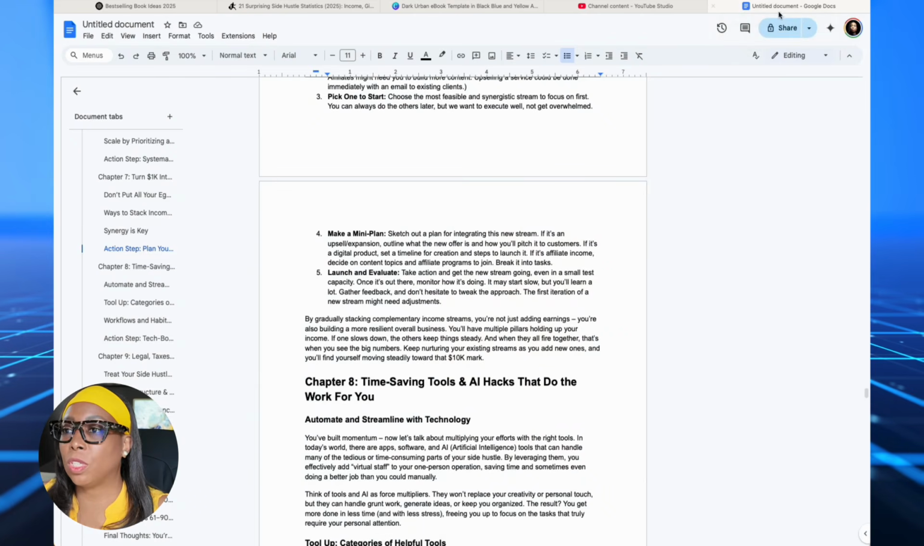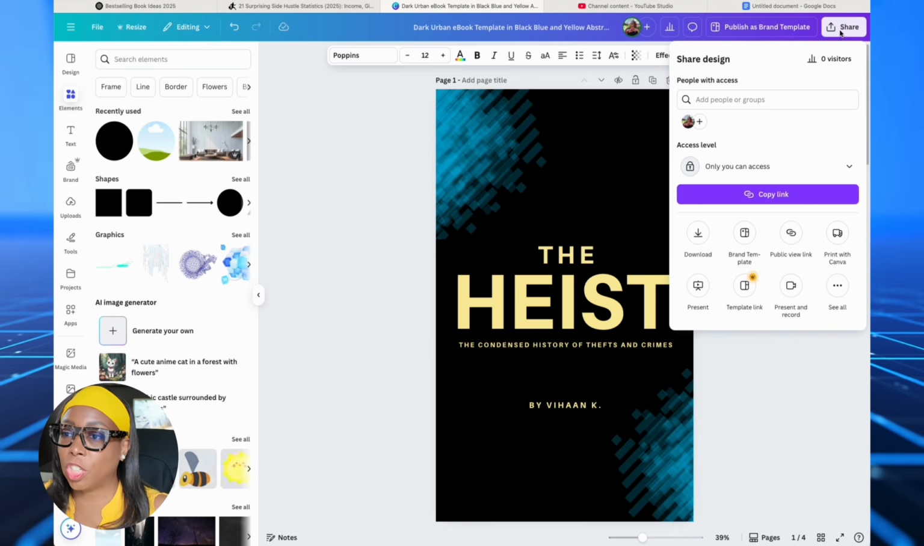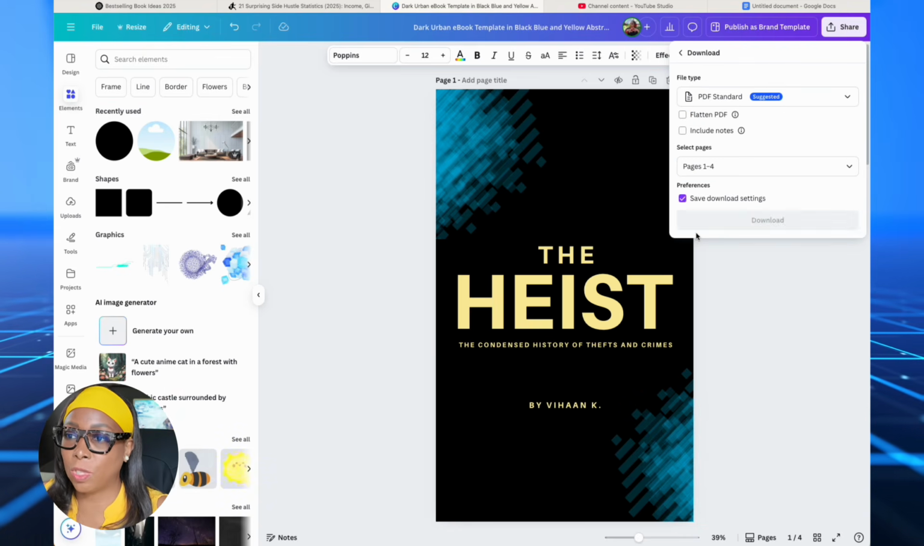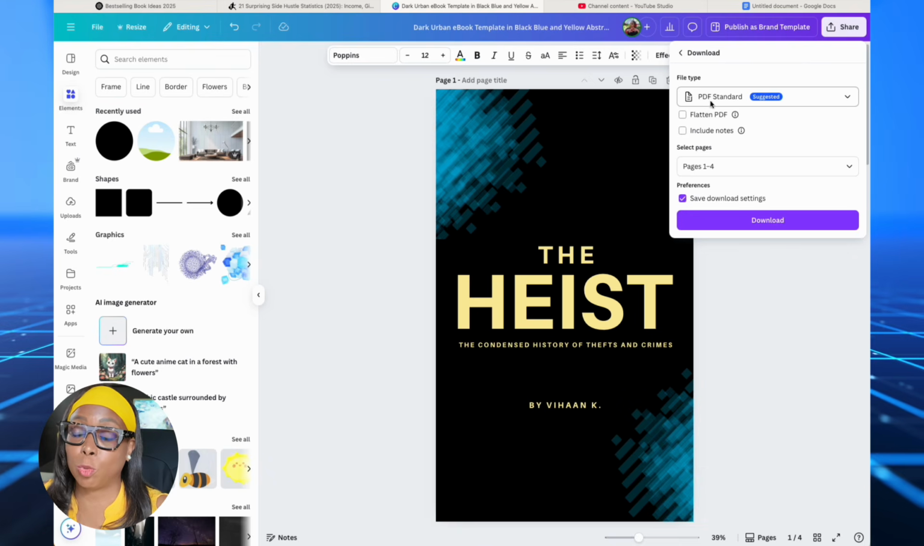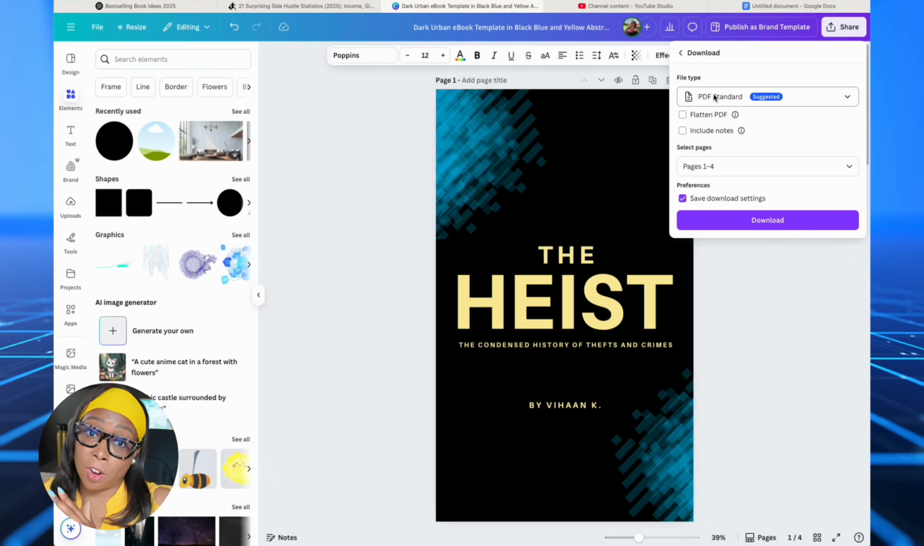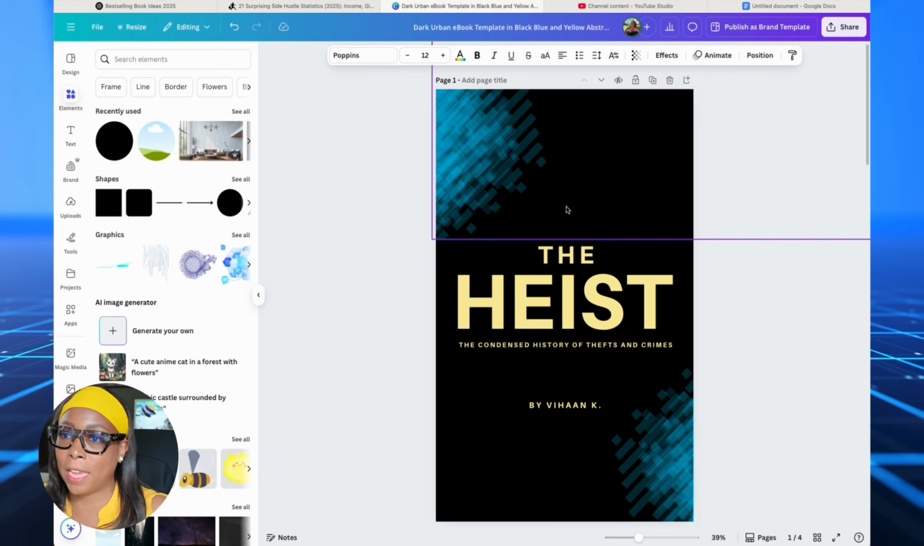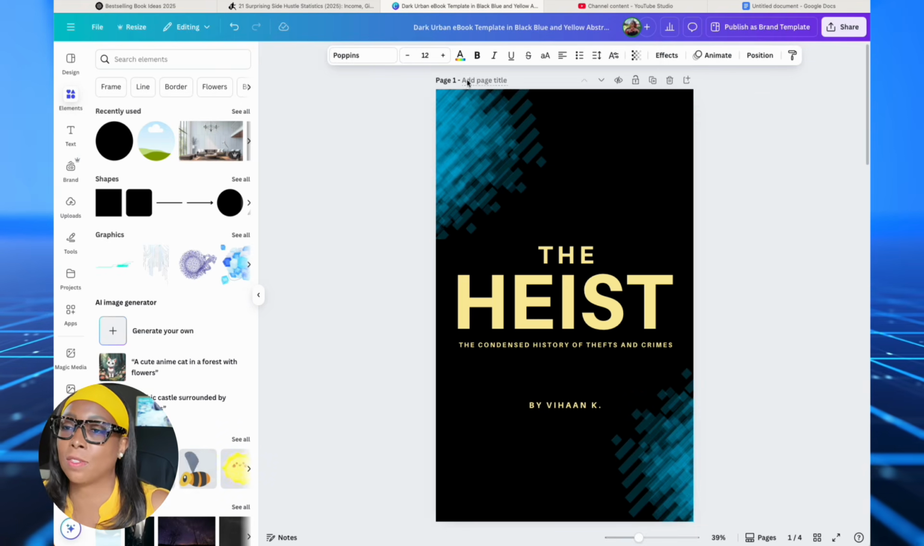And then whether you're using Google Docs, Microsoft Word, or Canva, just go to share and download. If it's Canva, this time you're going to choose PDF because that's the version that you can use to upload to where you're going to publish it. So make sure you choose PDF and you download all your pages. I'm going to show you the cover in a second, so hang tight.